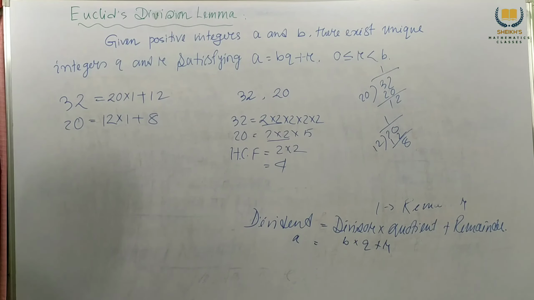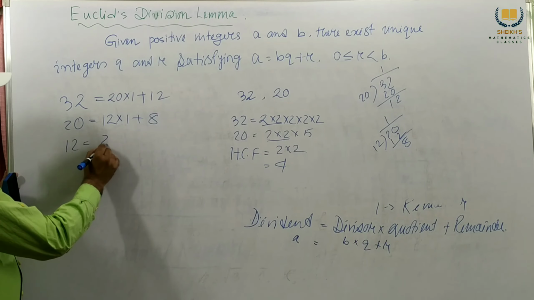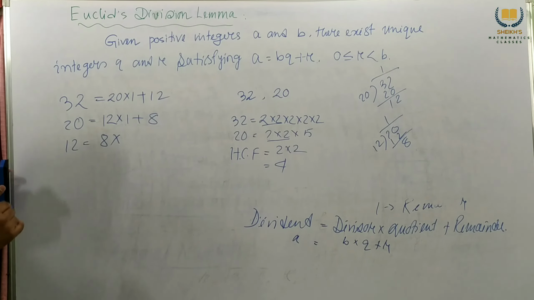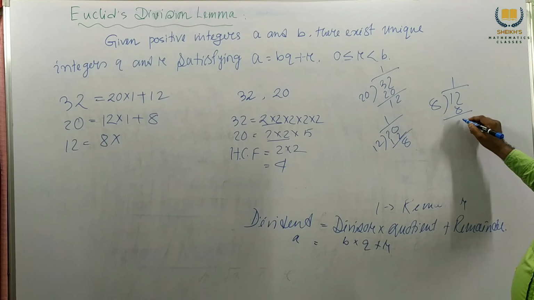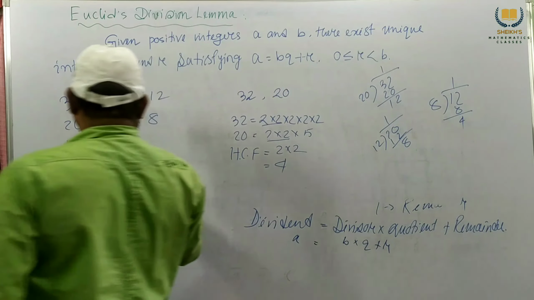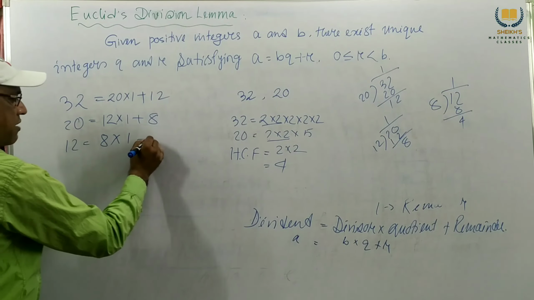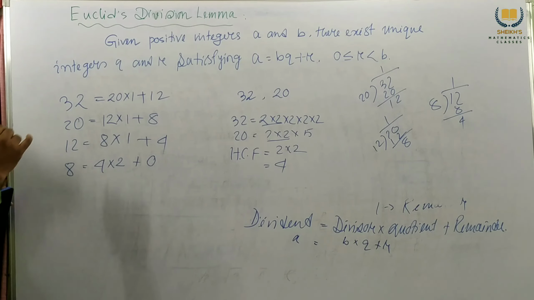Again we write 8 here, and divide 12 by 8. 8 ones are 8, remainder 4. So we get 8 ones are 8 plus 4. Next we write 8, and first 4: 4 into 2 plus 0.